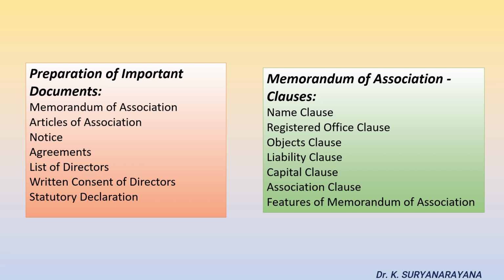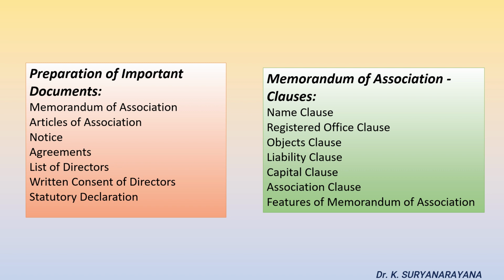The company should create a list of directors with their names, addresses and other details and submit it to the registrar of companies. Written consent of directors. The company director should give a written consent that they do not have any objection to work as directors of the company and should subscribe for the qualification shares.